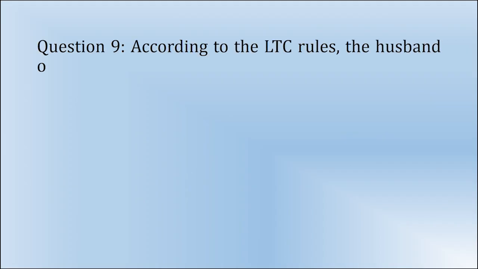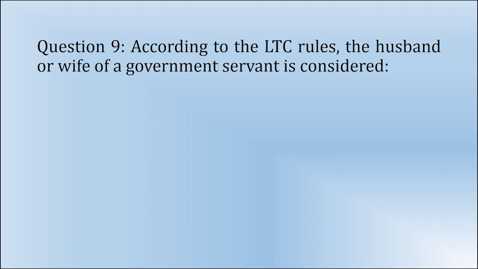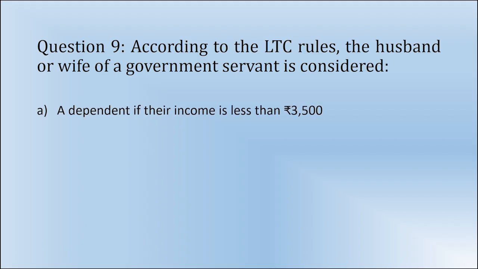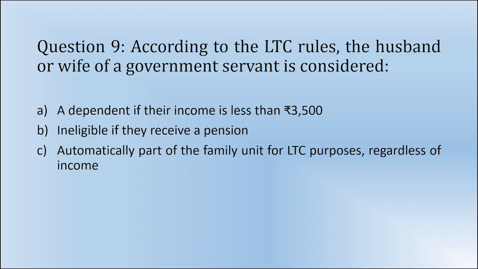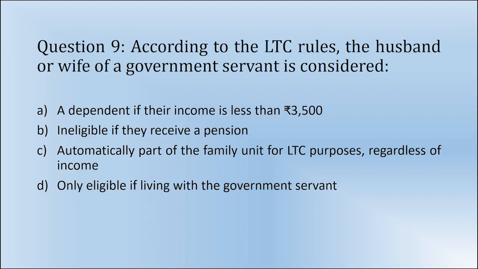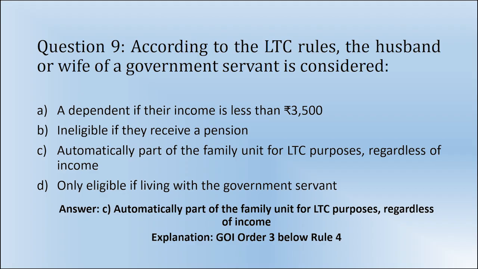Question 9. According to the LTC rules, the husband or wife of a government servant is considered a dependent if A. Their income is less than rupees 3,500. B. Ineligible if they receive a pension. C. Automatically part of the family unit for LTC purposes, regardless of income. D. Only eligible if living with the government servant. Answer: C. Automatically part of the family unit for LTC purposes, regardless of income. Solution is based on Government of India Order 3 below Rule 4.